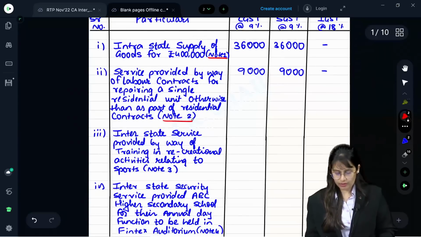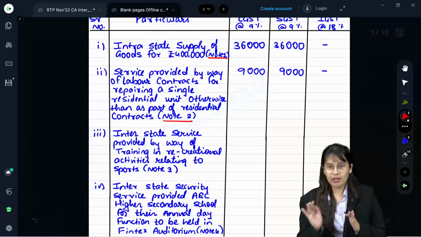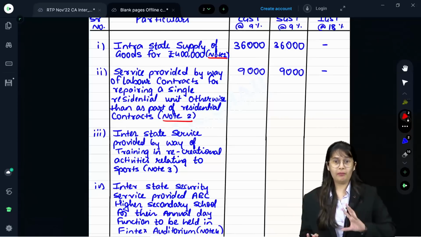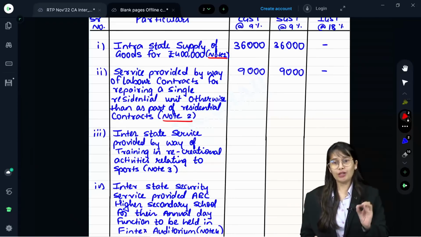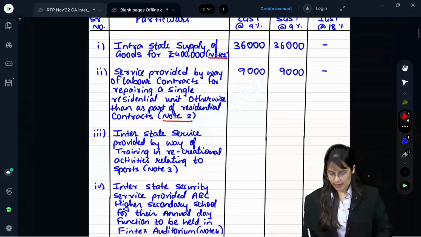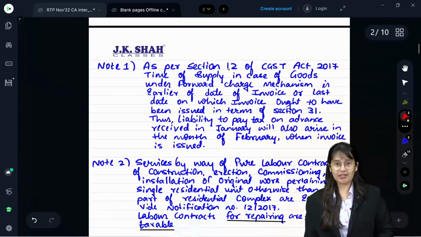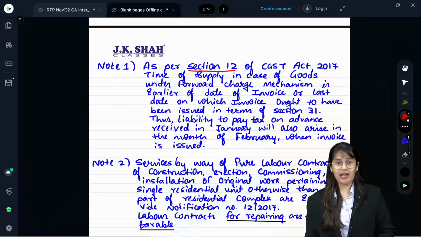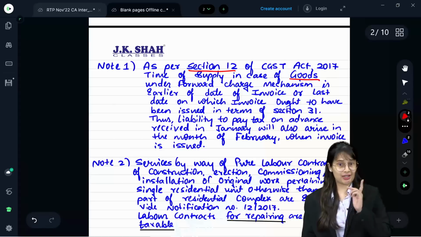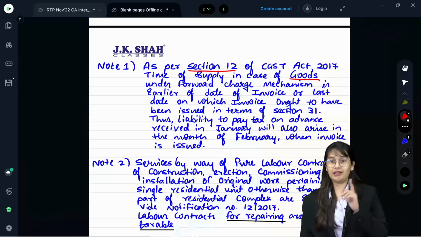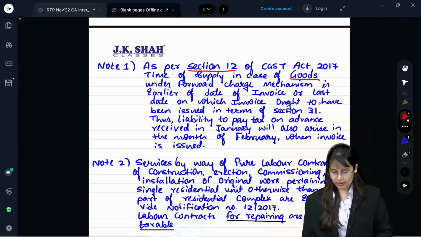How will you write notes? See, in your RTP, notes are written, but in that they have written notification, this, that. How can you simply write notes? I have given you over here. For first, as per section 12 of CGST Act 2017, time of supply in case of goods is section 12. Time of supply of service is under section 13. Over here we are talking about goods, hence section 12.